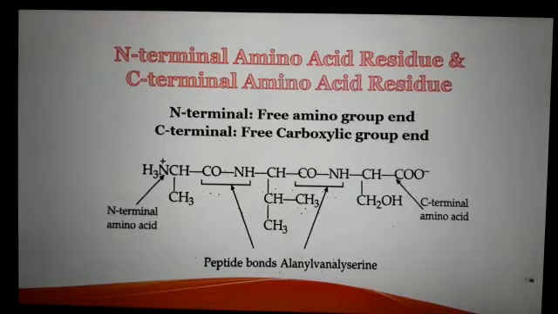In case of polypeptide chain, there is NH3 positive or NH2 group free at one end of the chain. That end is known as N-terminal amino acid residue. On the other end, there is free carboxylic or COO negative group present. That end is known as C-terminal amino acid residue.